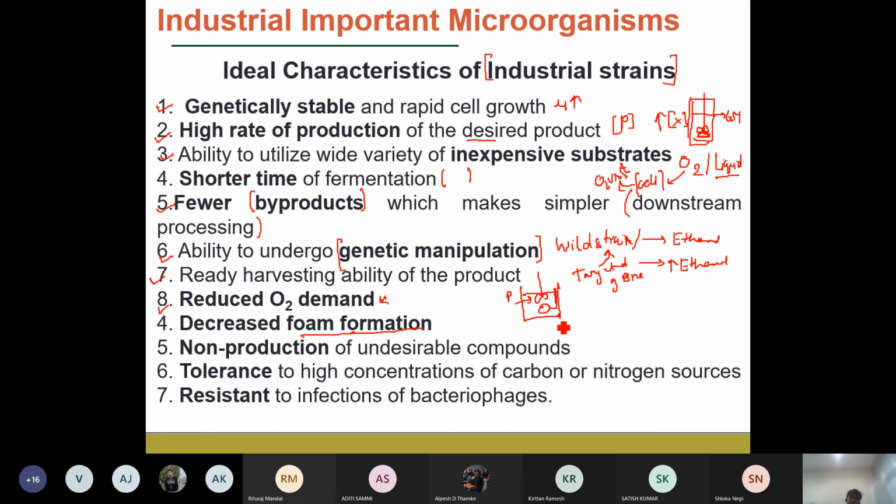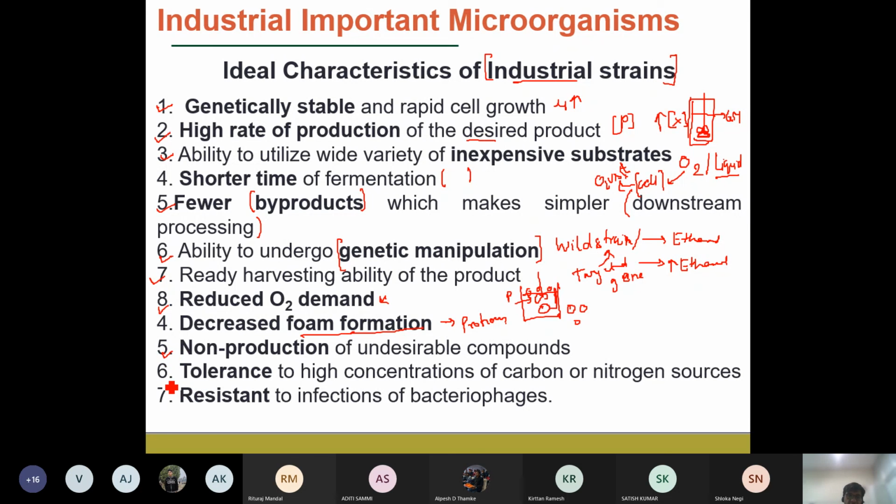And that foam is known to have inhibitory effects. So it is always important that we apply an industrial strain that has reduced foam formation. As I told you, this foam formation is because of the proteins released by the microorganisms, and they tend to have a lower surface tension, and because of that they form some sort of foam-like particles. Then comes point number 5, the non-production of undesirable compounds.